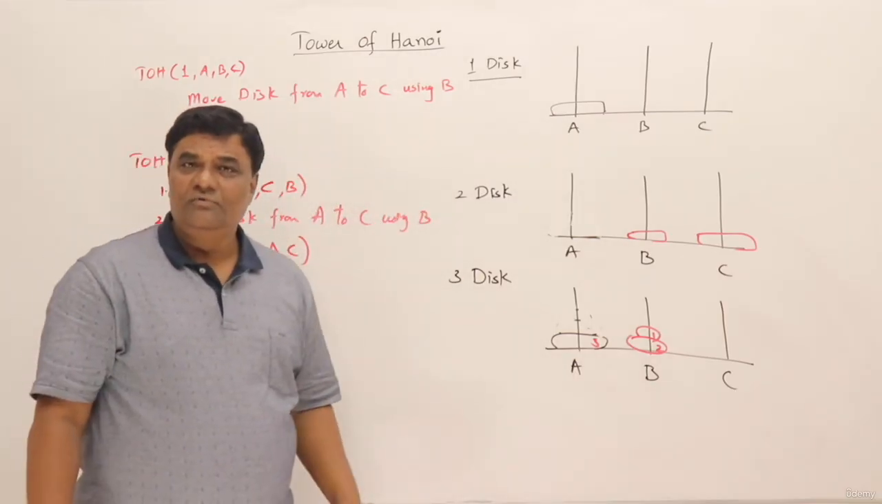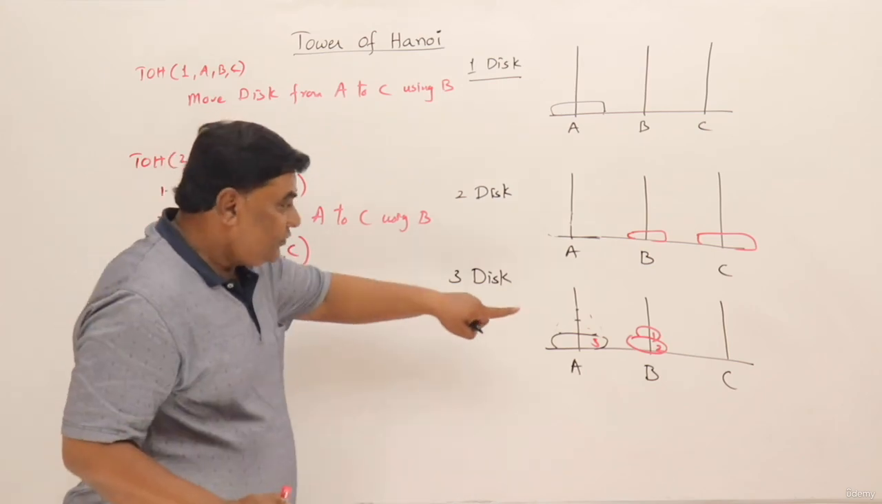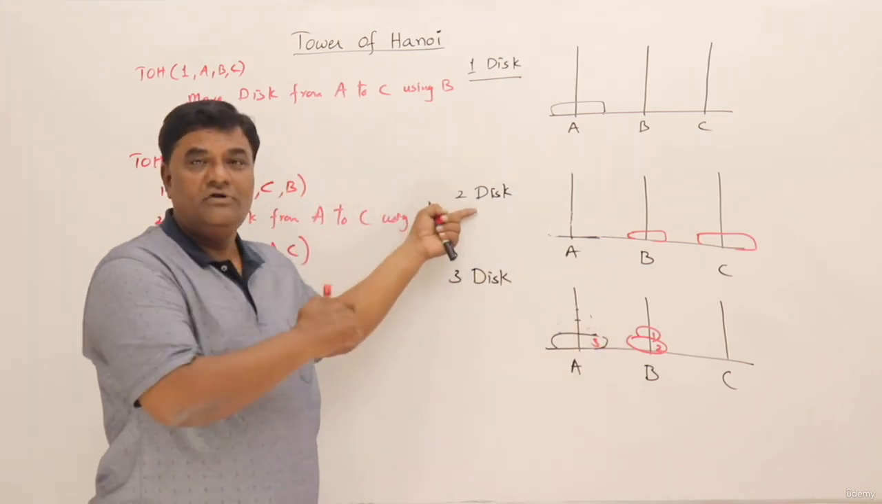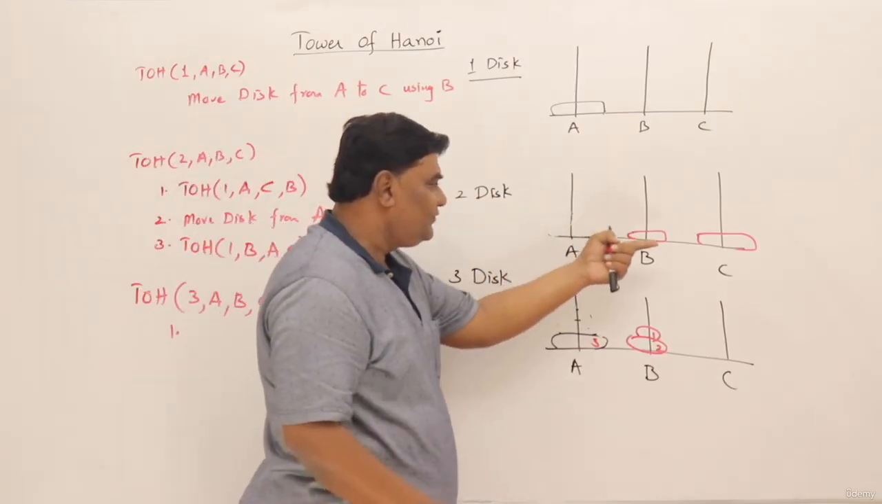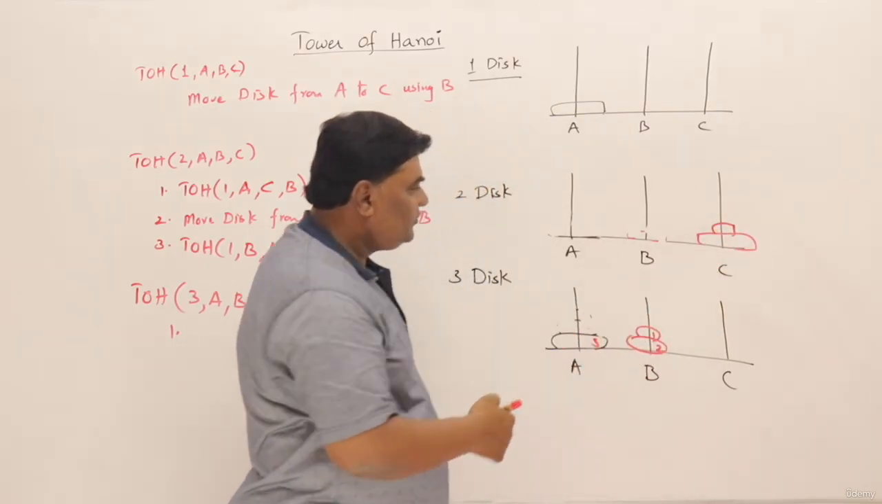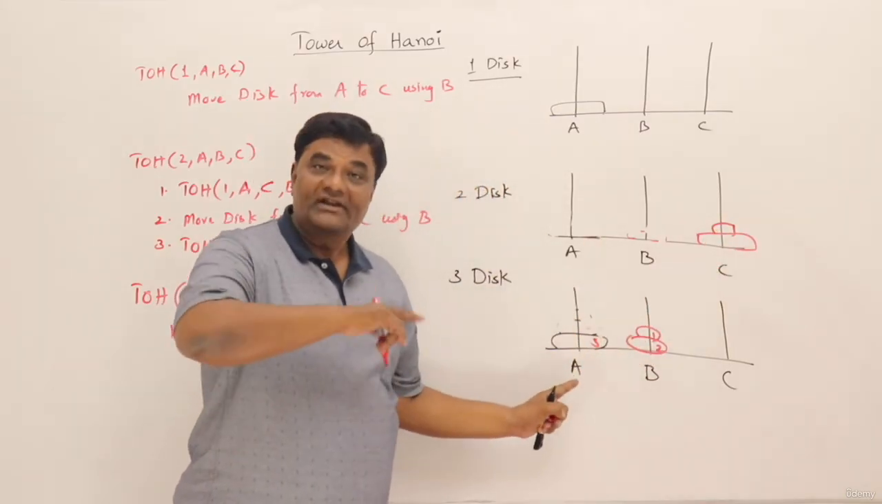Two disks we cannot move at a time. No, we are not moving two disks at a time. Those two disks are moved by following this method. We already know how to move two disks. We saw how to move two disks from A to C. The final disk was kept here, right? So A to C, how to move we saw. Now instead of A to C, you have to move them from A to B.